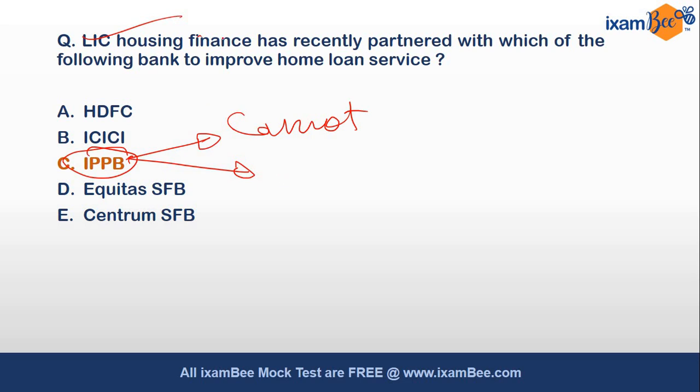So LIC Housing can leverage that network of branches. Banking operations of India Post Payments Bank are also operated through India Post. So that's why LIC Housing has partnered with IPPB. You should know this.